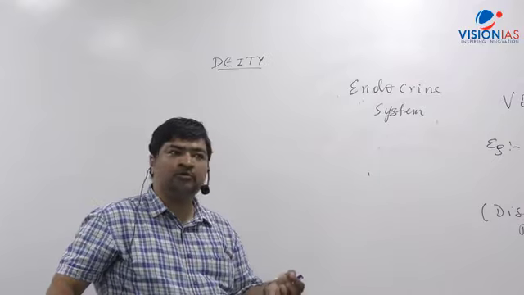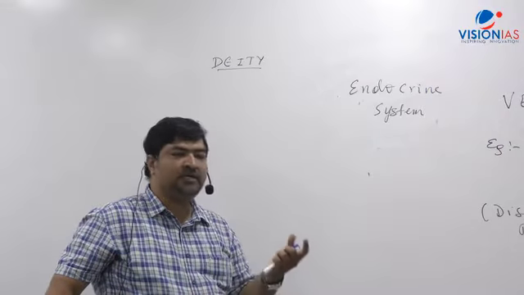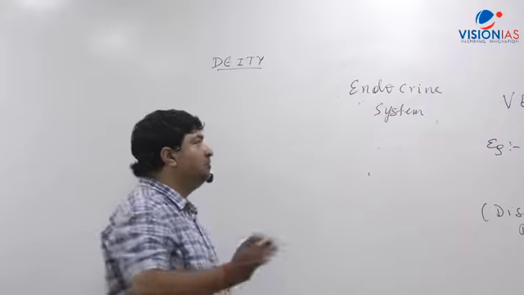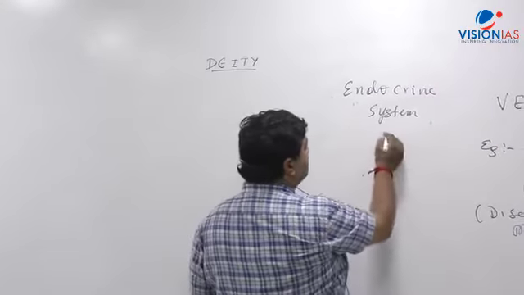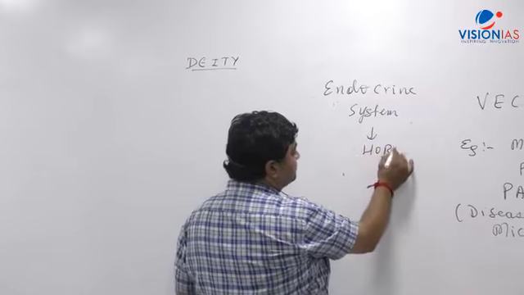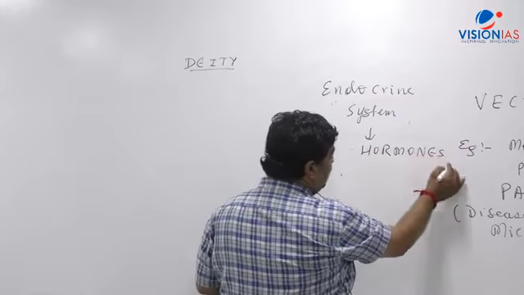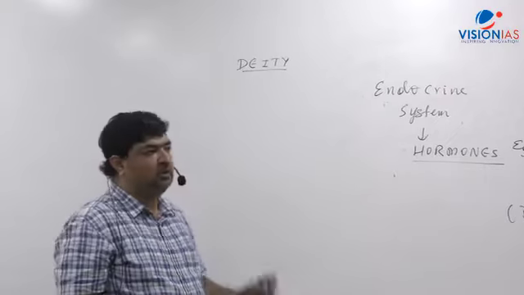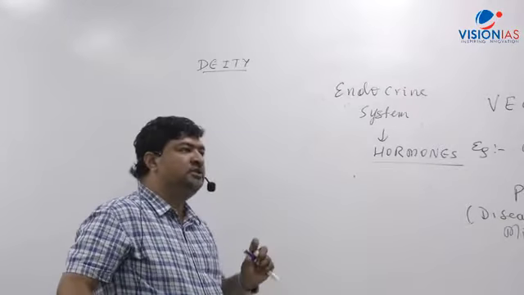And what are hormones? Hormones are chemical messengers. They control the body physiology, right? Directly they have control over that. So when you say endocrine system, it works with the hormones. Now, when any individual has more secretion of a hormone or less secretion of hormones, it causes a disorder.